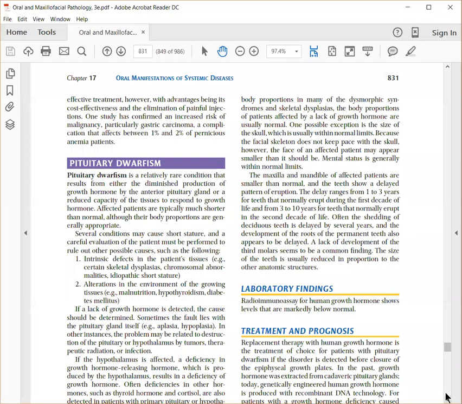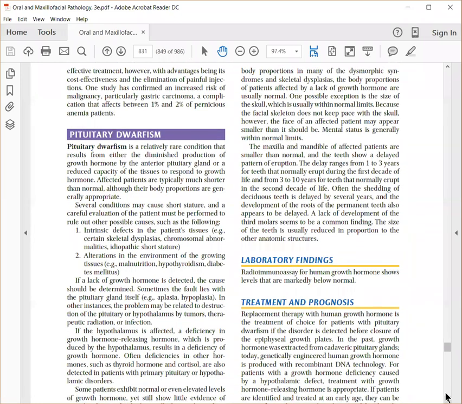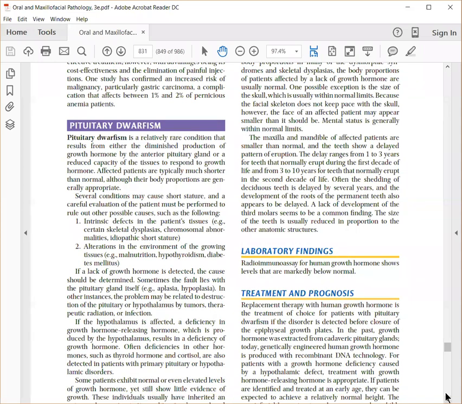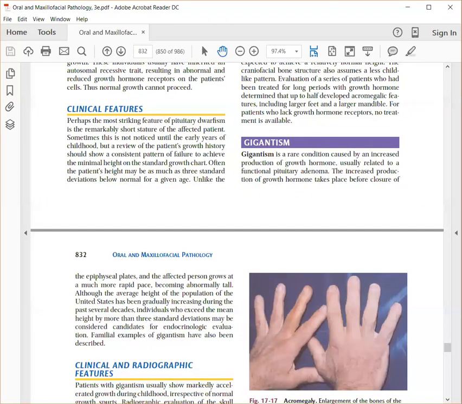We go on to pituitary dwarfism, which is due to a diminished production of growth hormone. As it happens in young individuals, the patient's growth is completely stopped. The patient appears to be short. They tend to have defects in the developing bones. You can identify them, they are going to be completely small. But the mental status is usually normal.